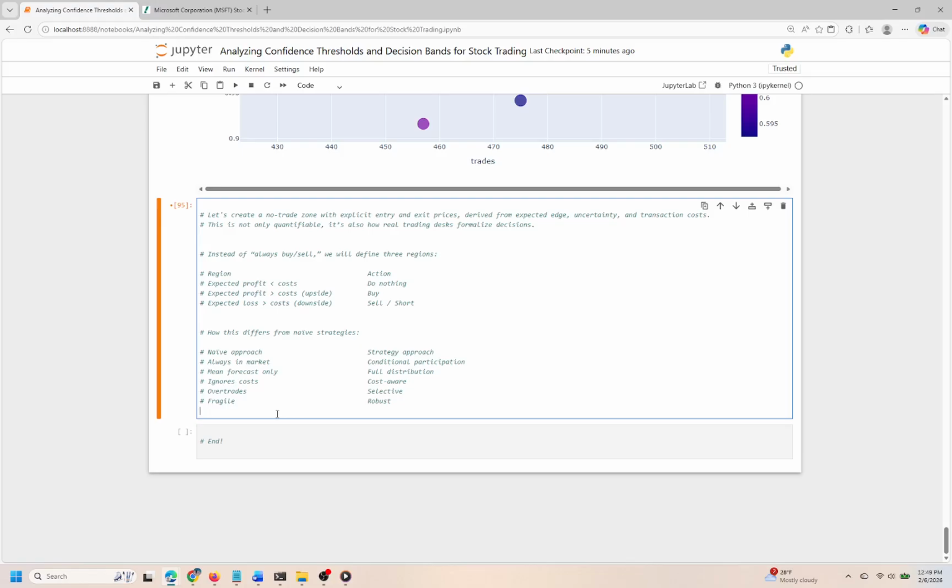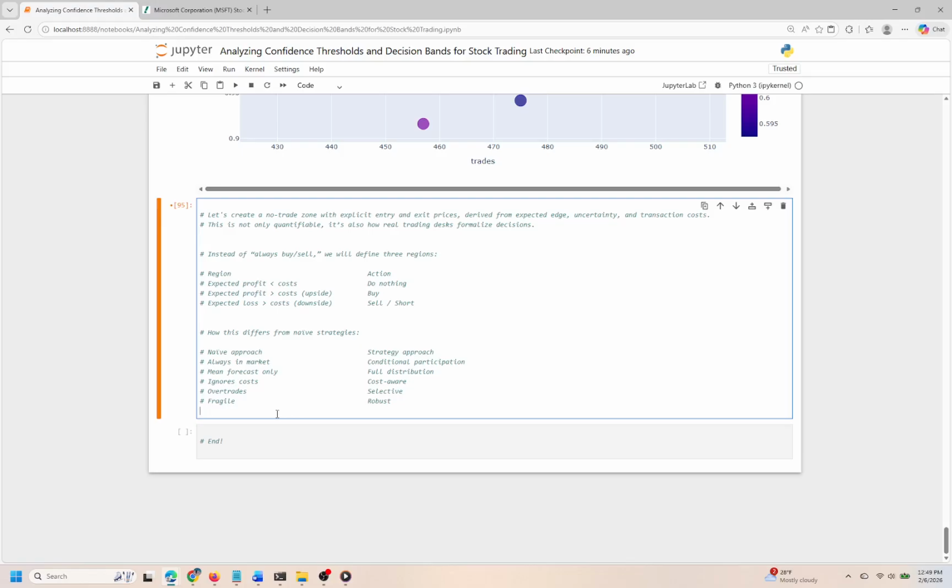As we move forward to the next cell, we will likely delve deeper into the implementation of this no-trade zone concept, perhaps visualizing these regions or quantifying the impact of different trading signals. This will enhance our understanding of how these principles apply in real-world scenarios.